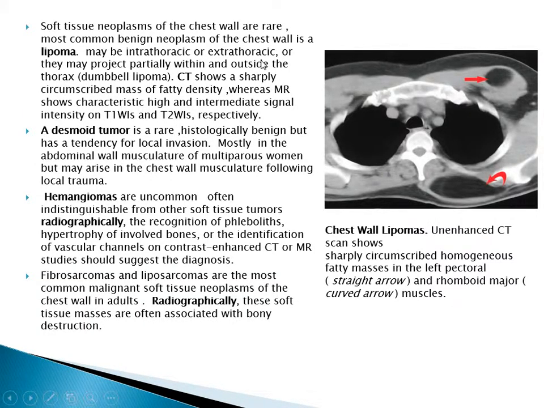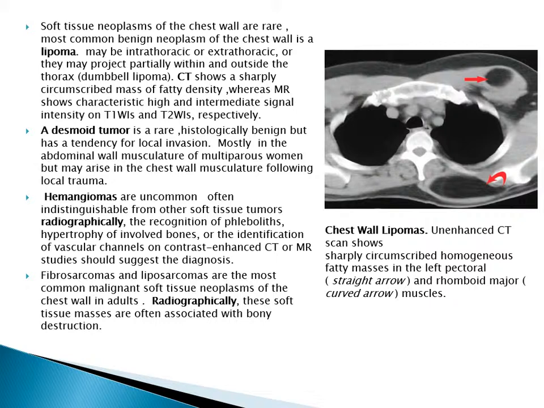Soft tissue neoplasms of the chest wall are rare. The most common benign neoplasm is lipoma, which may be intrathoracic or extrathoracic, or may project partially within and outside the thorax, and is then called a dumbbell lipoma. CT shows a sharply circumscribed mass of fatty density, whereas MR shows characteristic high and intermediate signal intensity on T1 and T2 respectively. It means it's high on T1 and intermediate on T2.